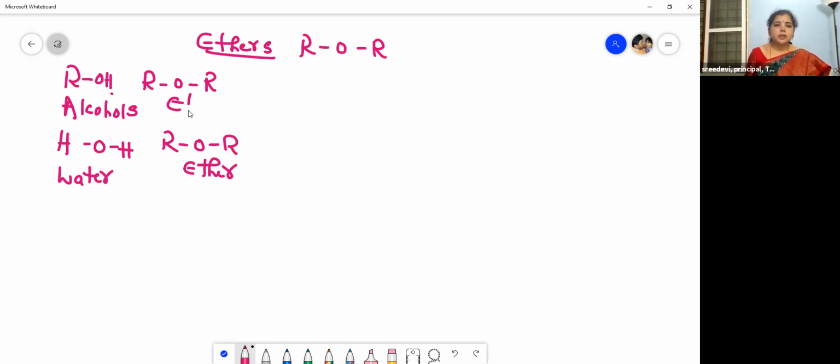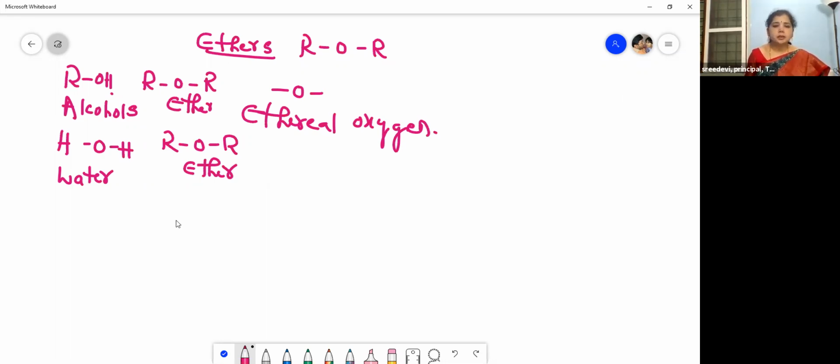Okay, so ethers, right? This ethereal oxygen. What is this oxygen, children? Ethereal oxygen is linked with alkyl groups. And then we have discussed the classification of ethers also: symmetrical ethers and unsymmetrical ethers.